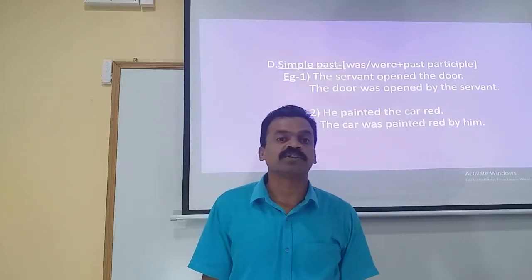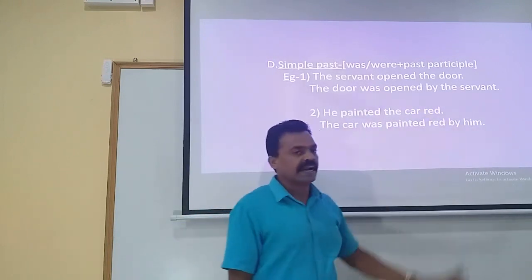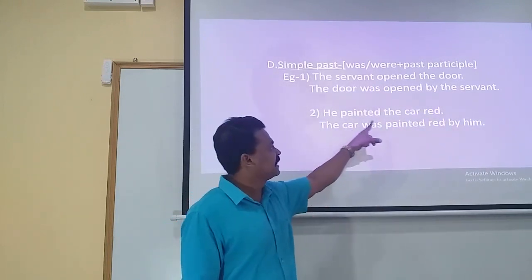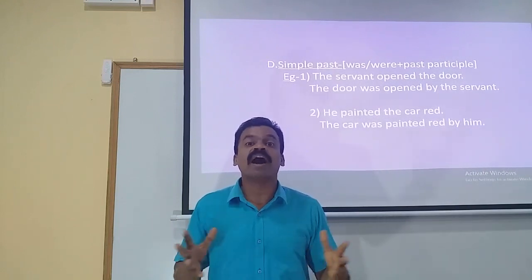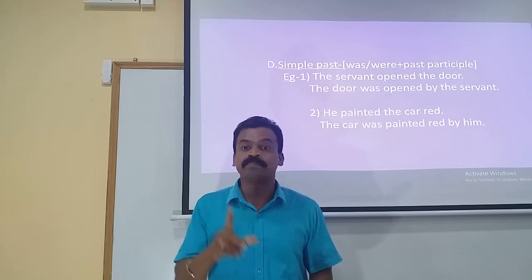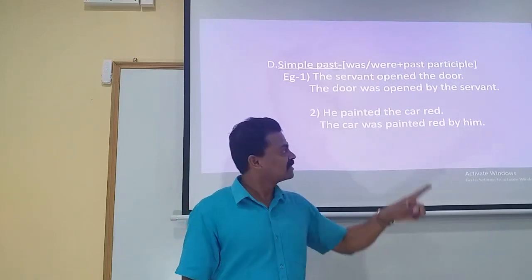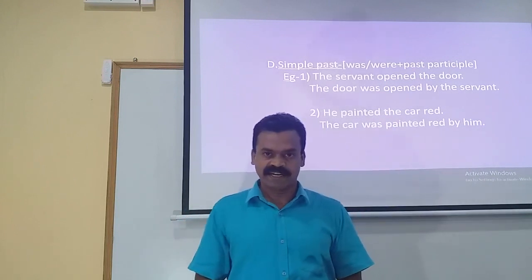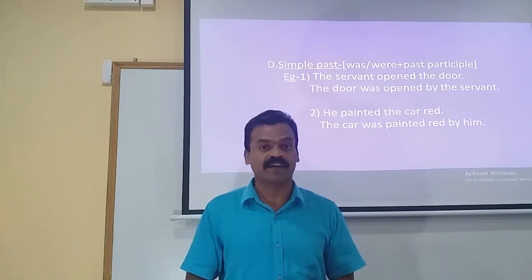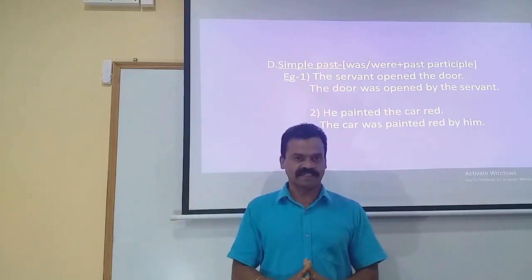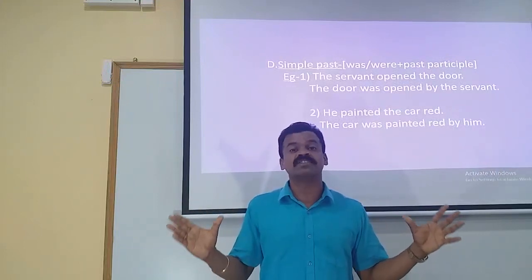Now let us proceed to the next example given here. He painted the car red. What did he paint red? What did he paint? He painted the car. So car is the object. So please, object can be anywhere in the sentence. Don't think that the last word is always the object. It is not like that. Object can be anywhere in the sentence. The only thing is that you ask these two questions to get the object.